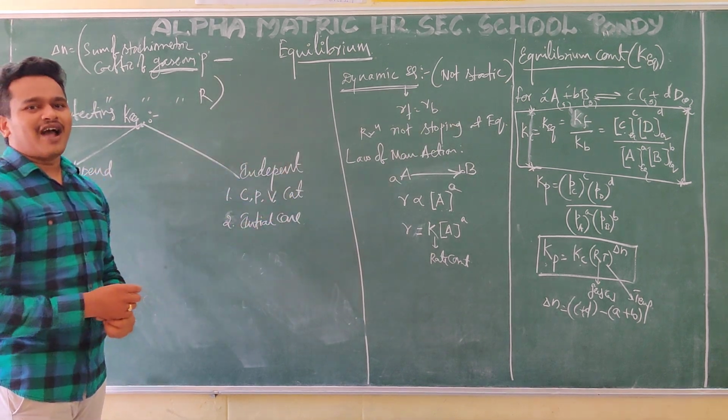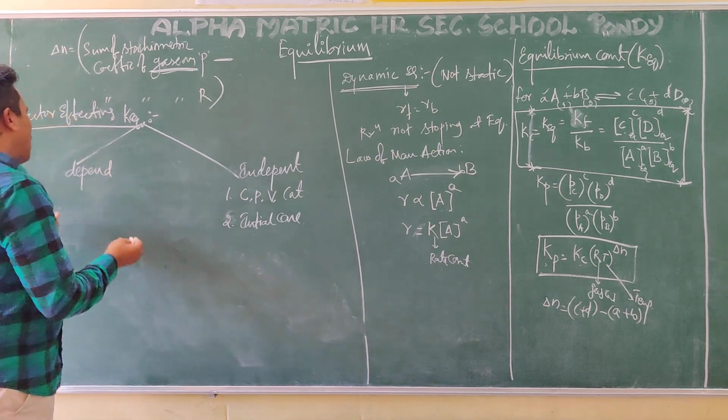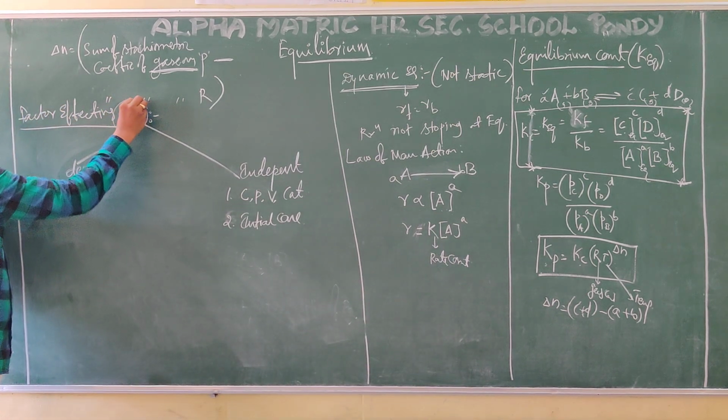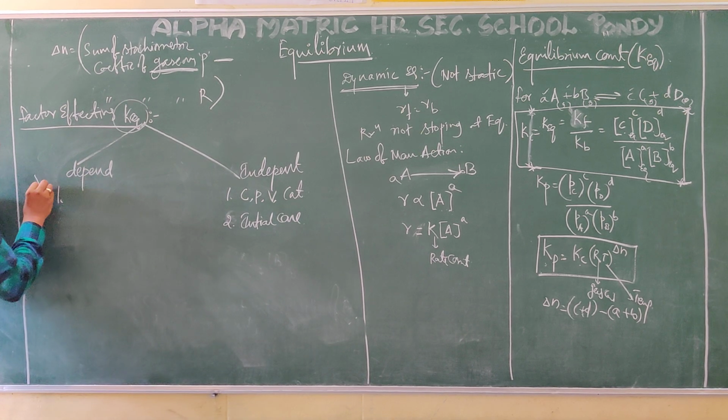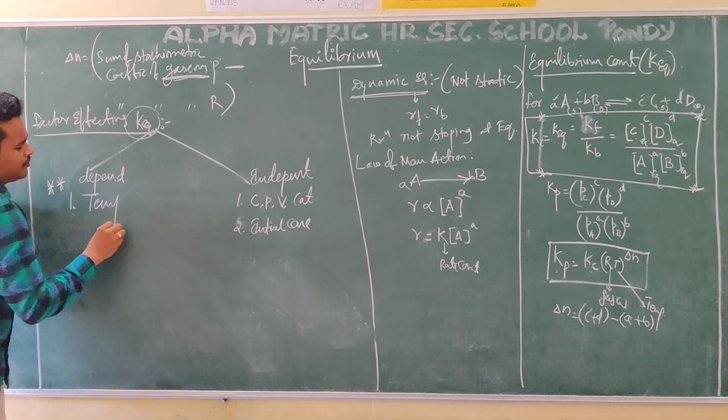And what are the factors that can affect it? Meaning, on what factors is this K equilibrium depending? The first and very important factor is temperature.